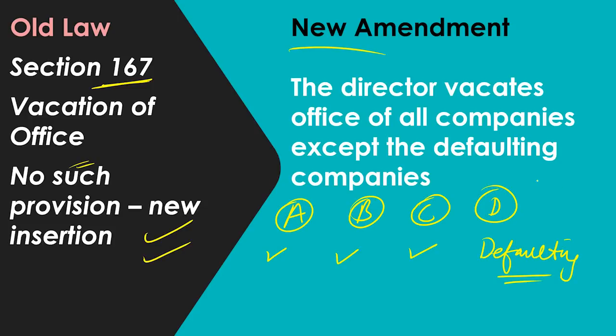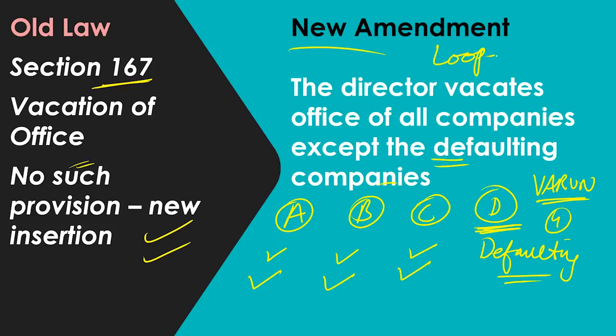So now let us say Mr. Varun is our director. If Varun is a director in four companies, then the director vacates office in all the companies except the defaulting company. So he will vacate his office automatically. He will lose his directorship in company A, in company B, in company C, but not in company D. Why? Because this was a loophole in the old act.